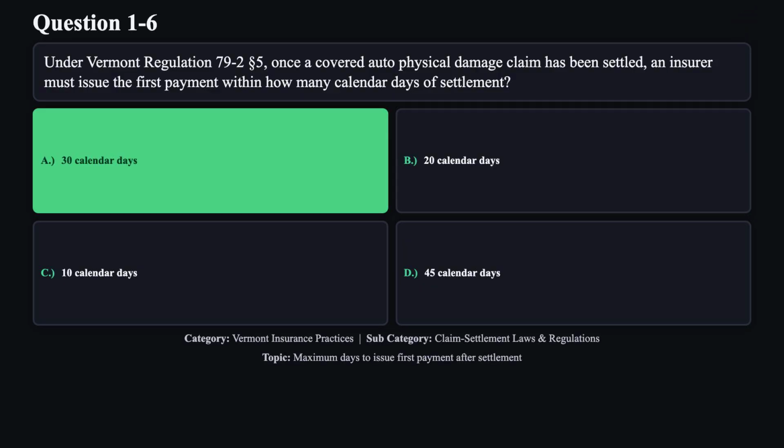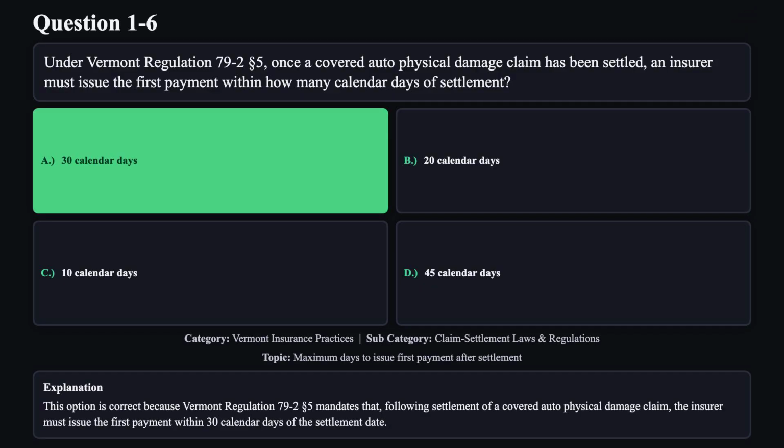The correct answer is A. This option is correct because Vermont Regulation 79.2 Section 5 mandates that, following settlement of a covered auto physical damage claim, the insurer must issue the first payment within 30 calendar days of the settlement date.